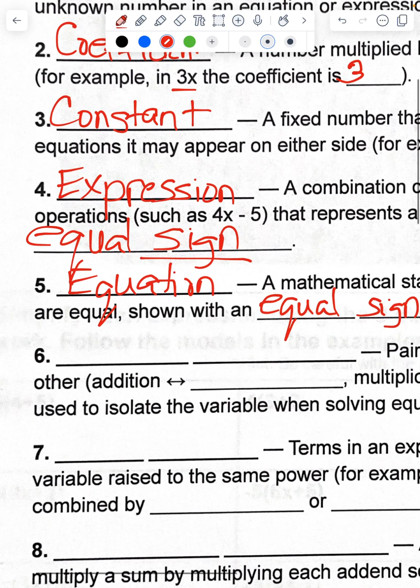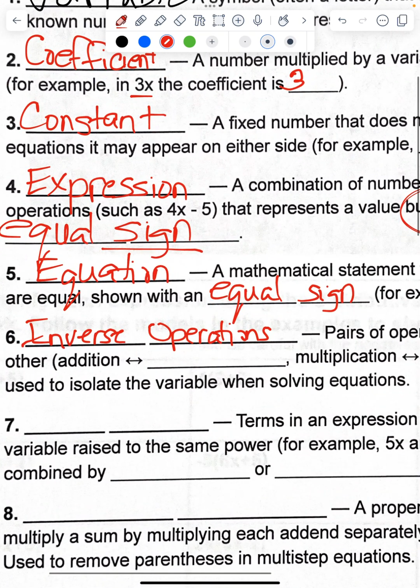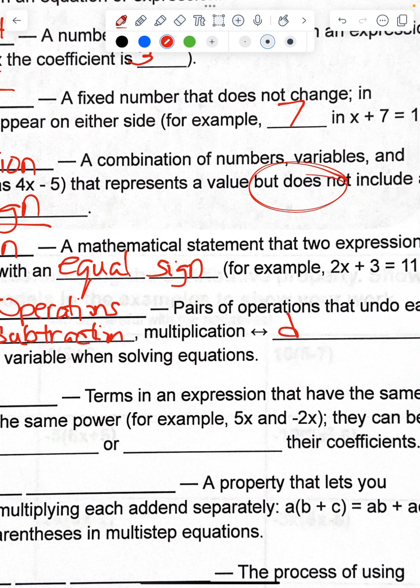The next one, pairs of operations that undo each other, are inverse operations. So we can say addition, what's the opposite of addition? Subtraction. And the opposite of multiplication is division.